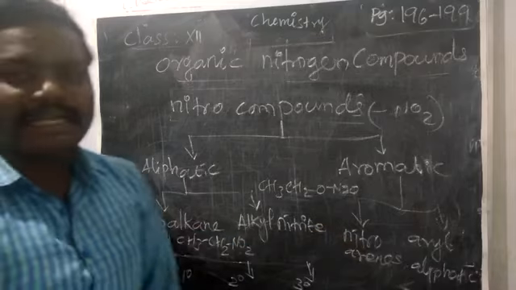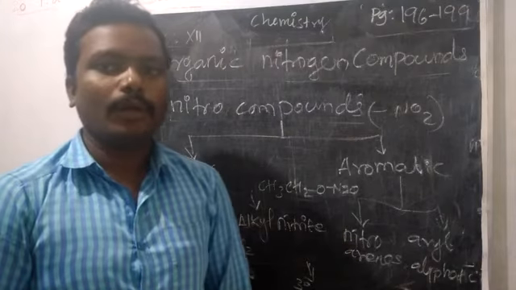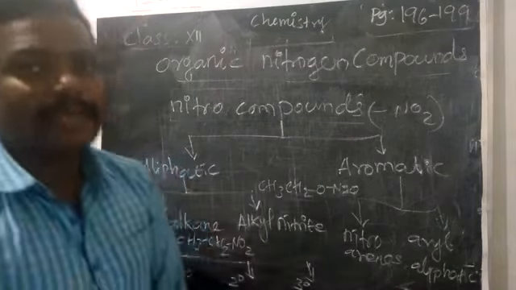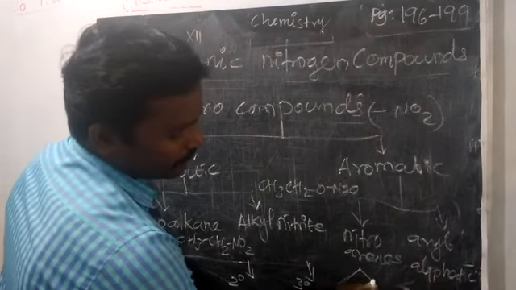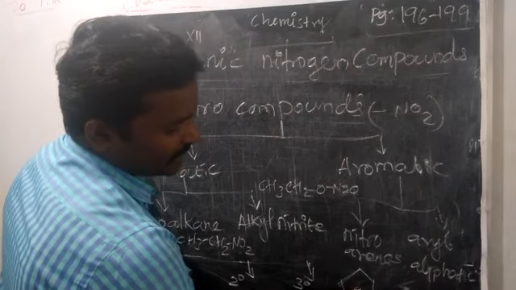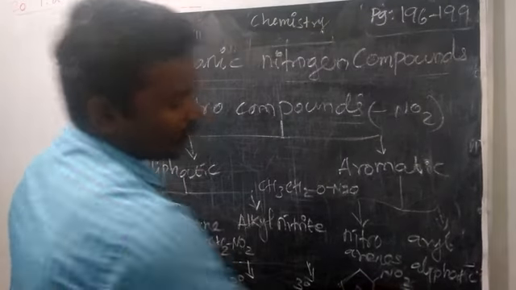The nitroarenes means what? Already I told you. Nitro compound directly bonded to the benzene ring. Nitrobenzene, with one benzene ring with the NO2 group.